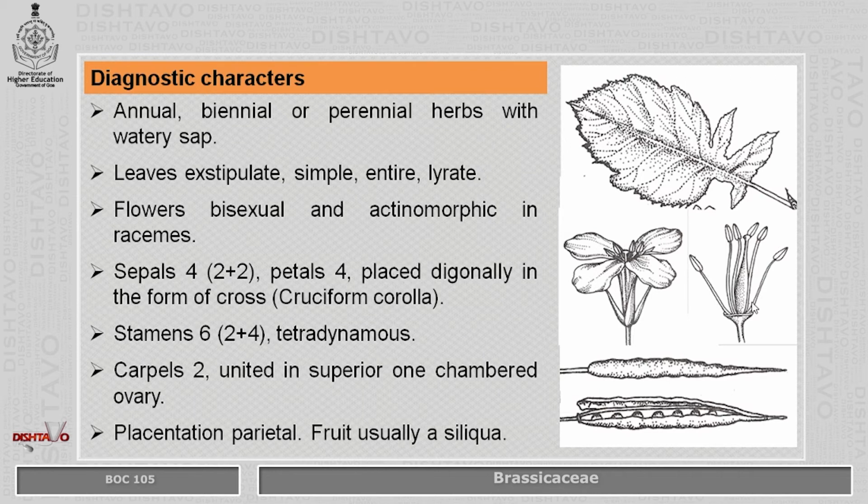The placentation is parietal. Often the placenta will extend to form replum, a false septum in the ovary. Fruits usually are known as siliqua or silicula based on the length of the fruit.